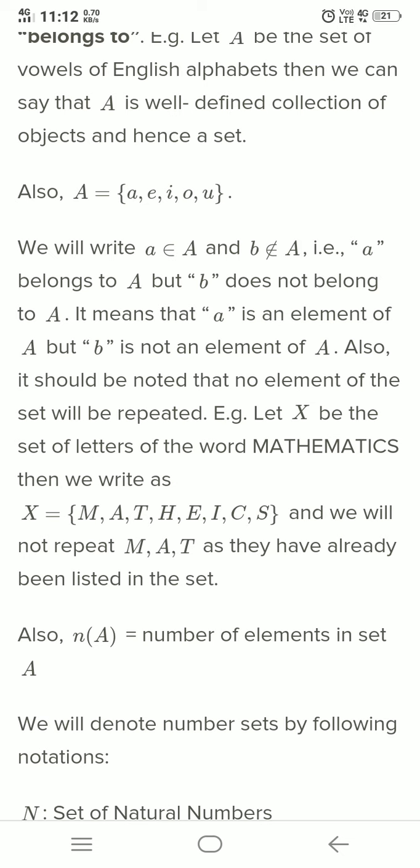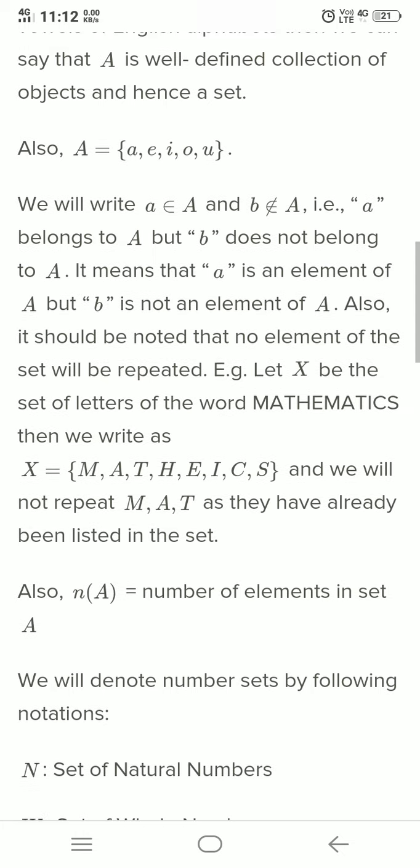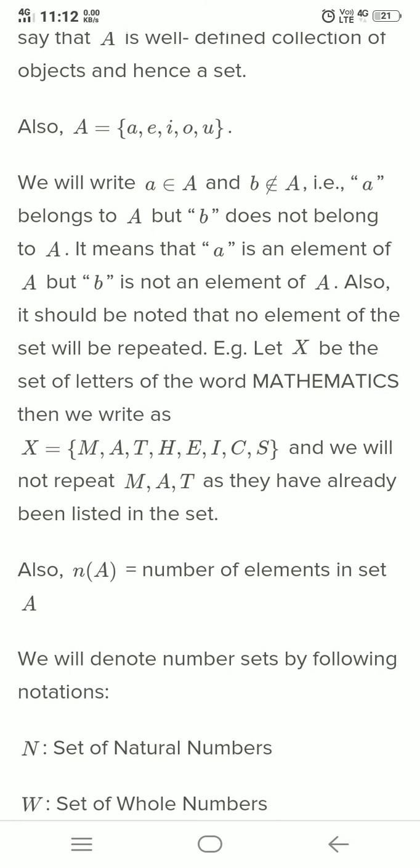It means that a is an element of A but b is not an element of A. Also, it should be noted that no element of the set will be repeated.